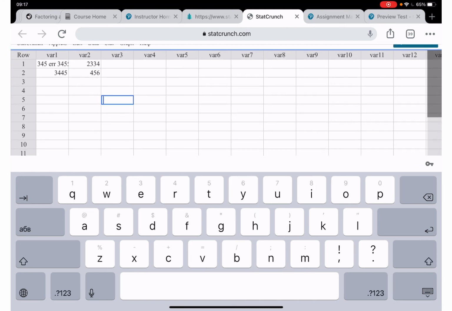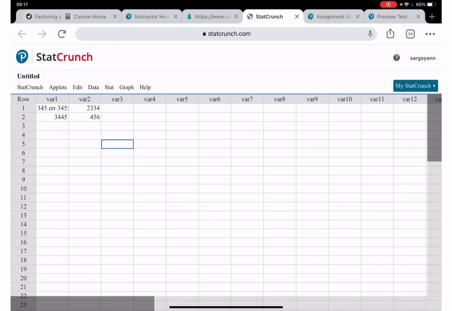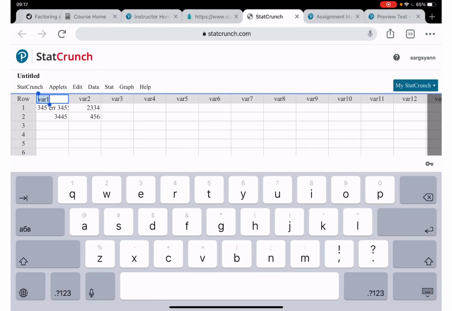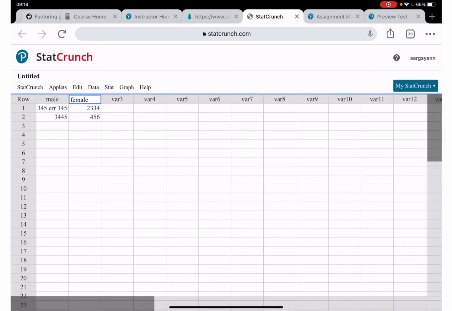You also need to change the title. Here you have variable 1, variable 2. You click on it. Once you click on it, it brings you into editing mode and you can type whatever you want. Male, let's say, and then click on this one. It's going to be female. So you just put the title for each column.